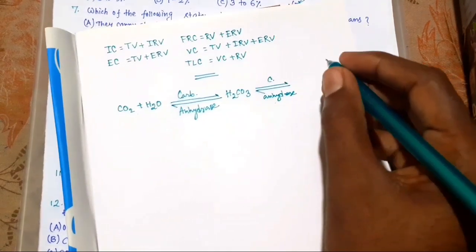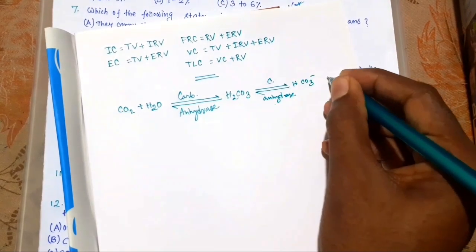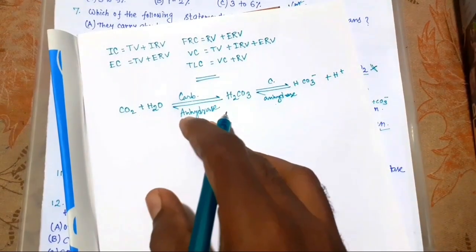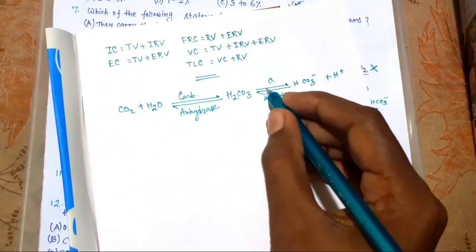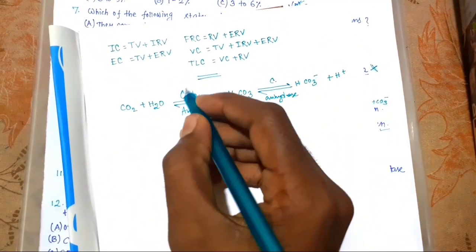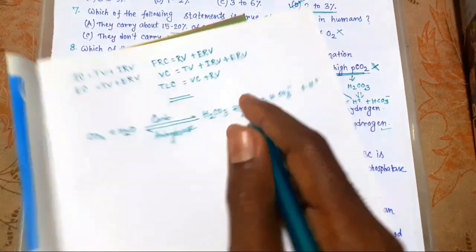It will give bicarbonate ion plus H plus ions. So these reactions are reversible, and the enzyme is carbonic anhydrase. Okay, clear?